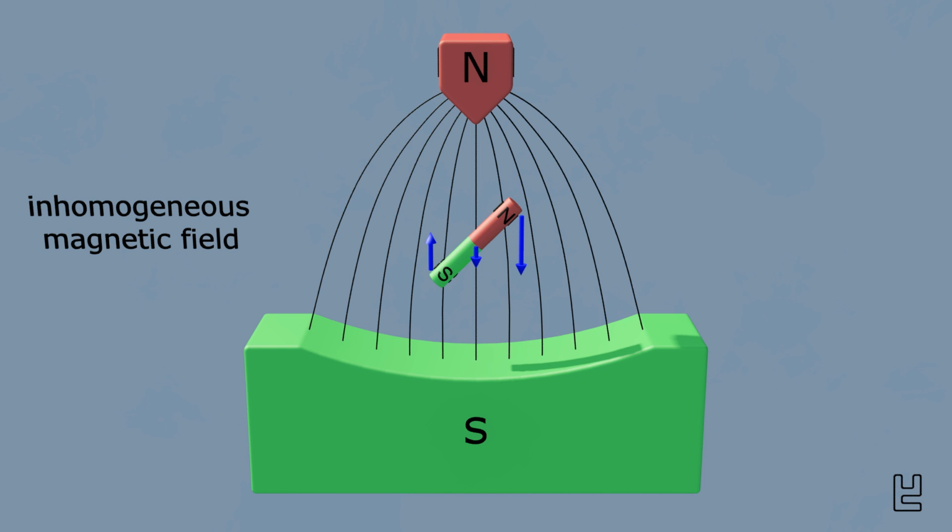Now we have turned the bar magnet a little bit further to see what happens then. In this case, the field lines of the external magnetic field are closer together at the north pole of the bar magnet than at its south pole. As a result, a small force difference arises, but the resulting force is now pointing to the external south pole. So the whole bar magnet will move towards the south pole of the external magnetic field.